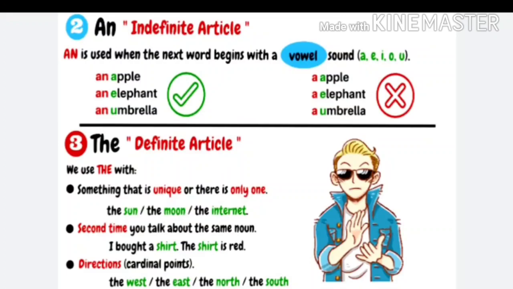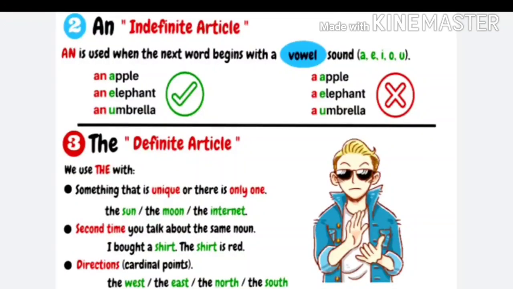Now, we use the definite article the with singular and plural nouns when something is mentioned a second time, like the tomatoes, the vegetable shop. We also use the with singular or plural nouns when it is clear to the listener or reader what is being talked about, like the stranger, the bag, the shopkeeper.